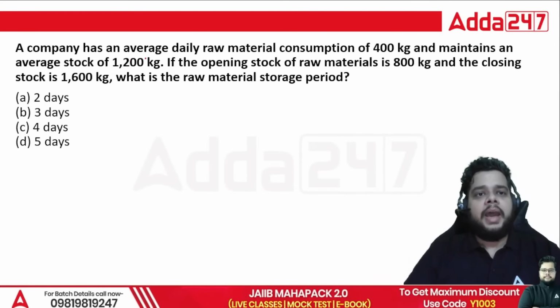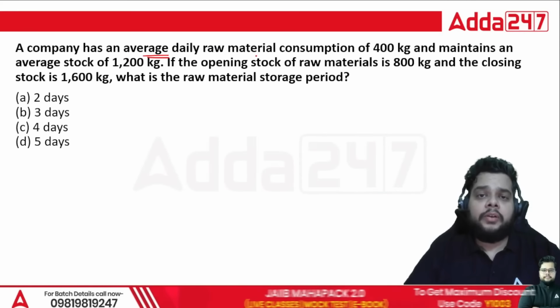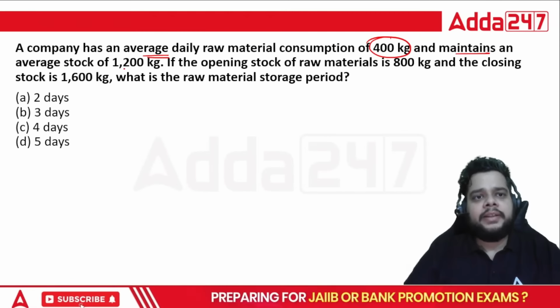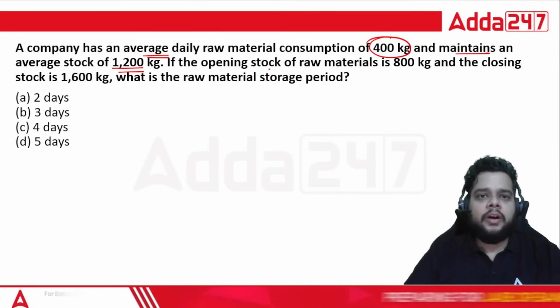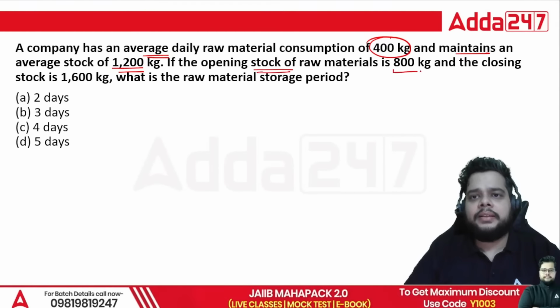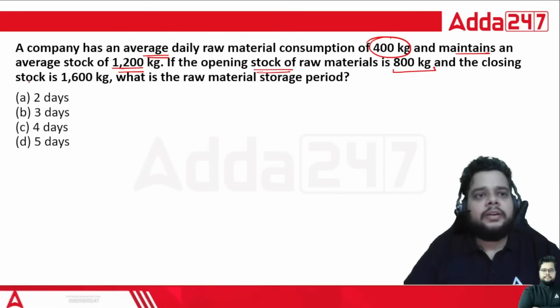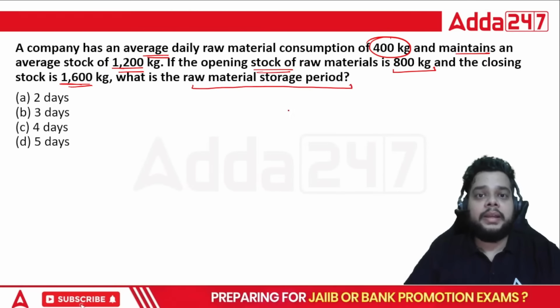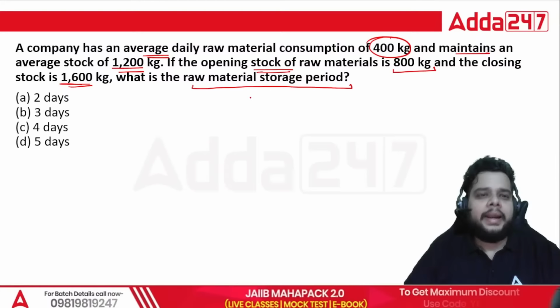A company has an average daily raw material consumption of 400 kg, maintains an average stock of 1200 kg, operating stock of raw material is 800 kg, and closing stock is 1600 kg. What is the raw material storage period? So RWSP, what will be the right answer?